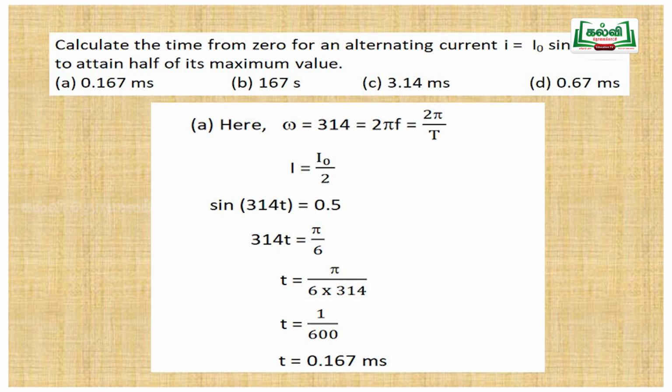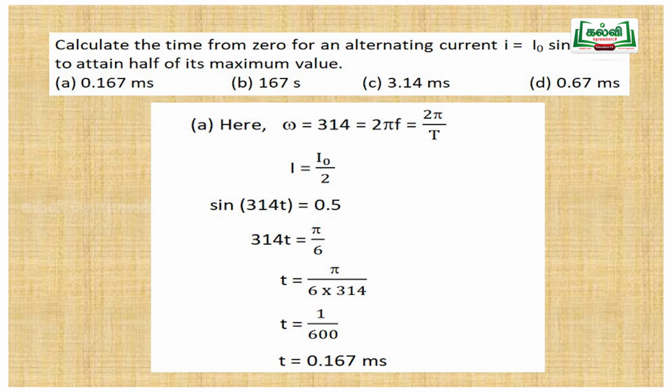The first problem we are going to discuss today: calculate the time from 0 of an alternating current I equal to I naught sin 314t to attain half of its maximum value. To solve a problem, first we need to read the problem and extract the given. What are the things given? Here only the value of current is given, that is I equal to I naught sin 314t.